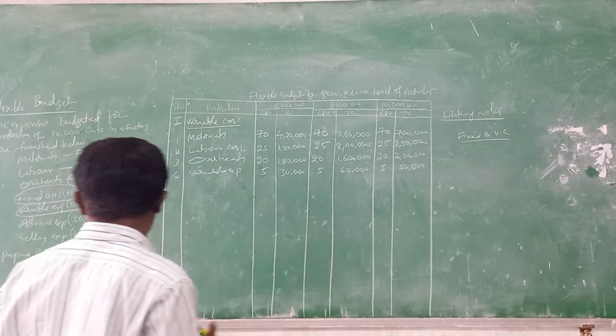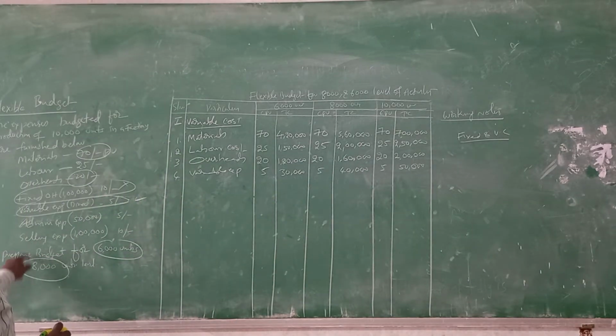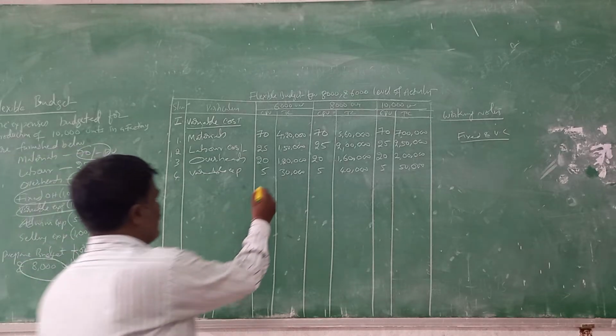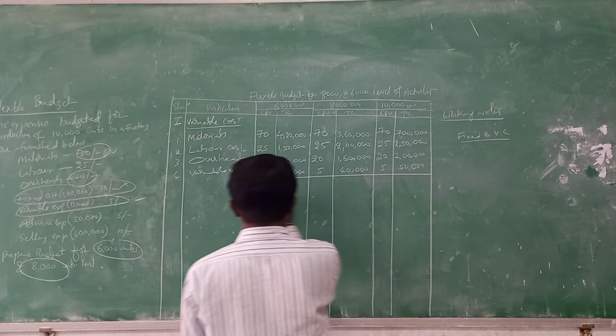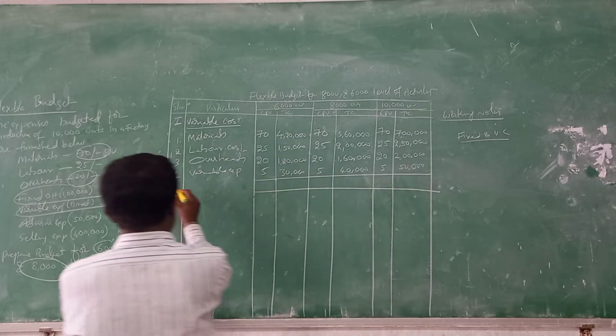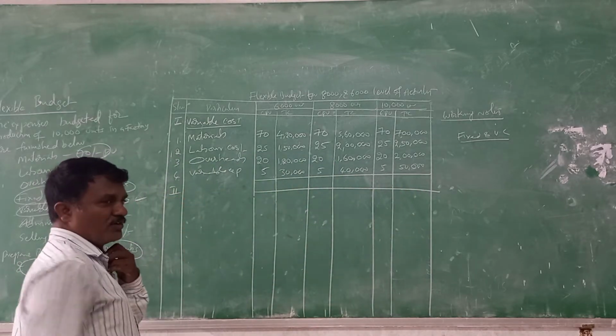Like this go on. Other things are fixed. Let us close the account here. So for the first one, total, I am giving Roman numeral two to make it understood.